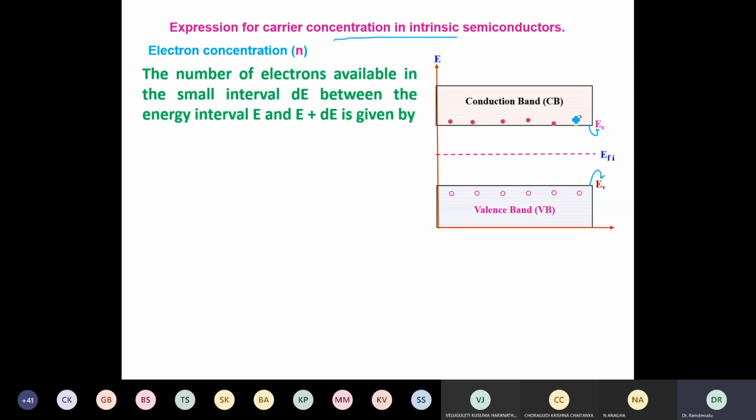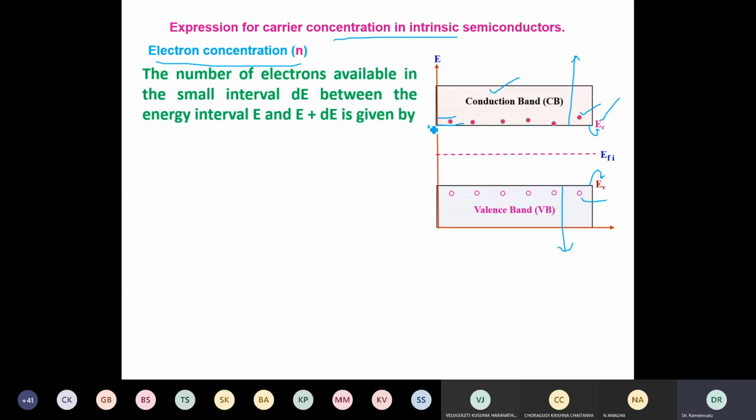Now I have to calculate how many electrons are there in the conduction band and how many holes are there in the valence band. Initially we calculate the electrons in the conduction band. Remember that electrons will be there for an energy equal to or greater than EC. That means electrons are above this, and holes are there below this only. Therefore, to find the number of electrons in the conduction band, I just have to find how many electrons are there in a small energy gap like this.